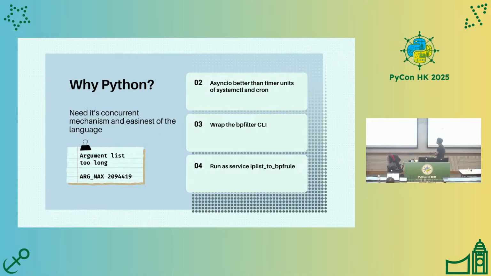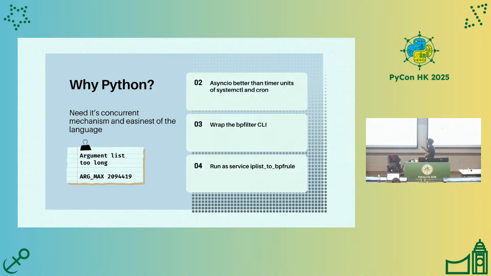And I am using asyncio for a single-threaded concurrent mechanism inside the Python, and for more flexible event-based sleep time.